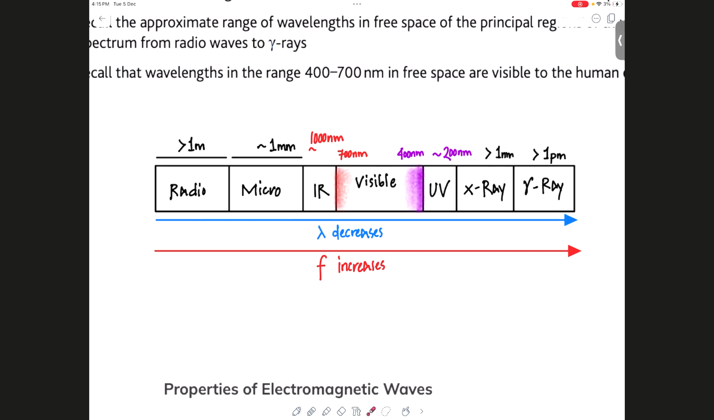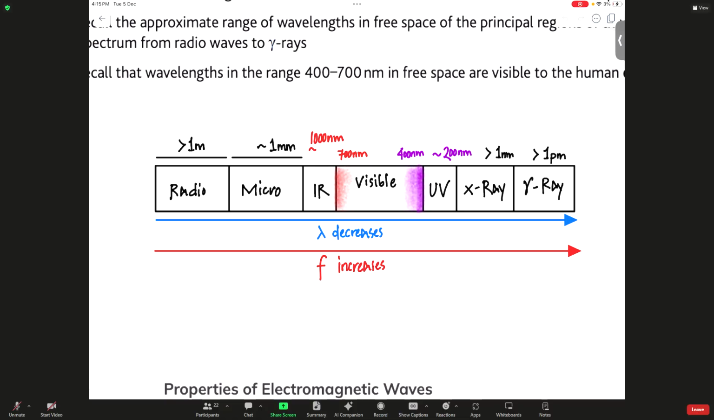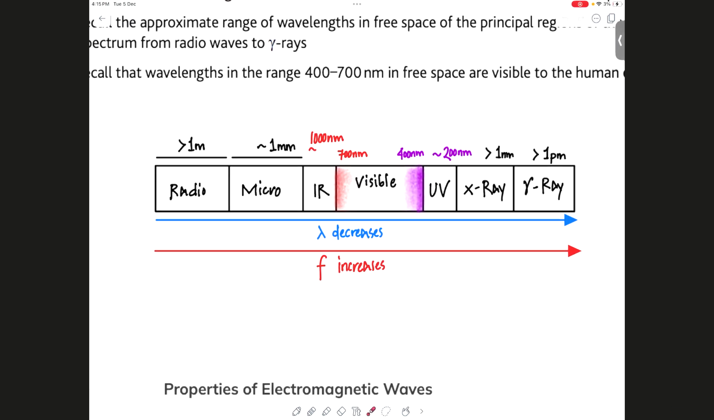A topic called polarization. So this one is essentially just for your estimates topic, where you need to know average values of wavelengths. So these are the values you need to know.